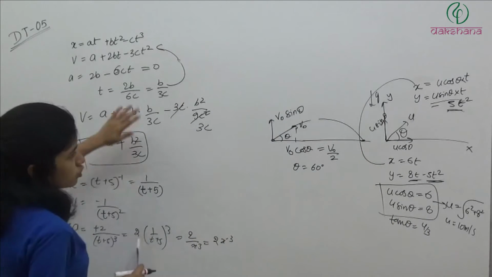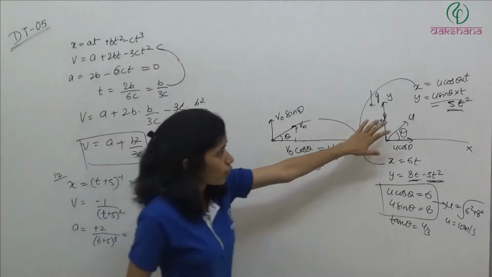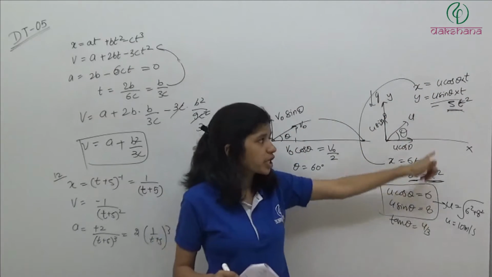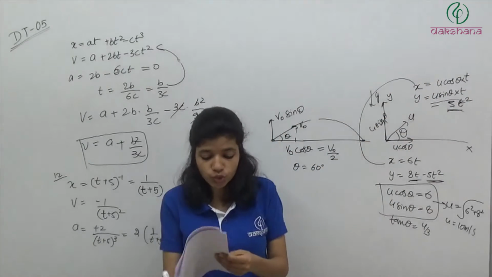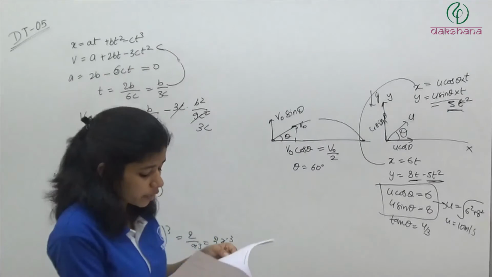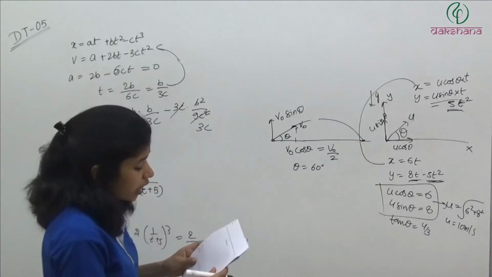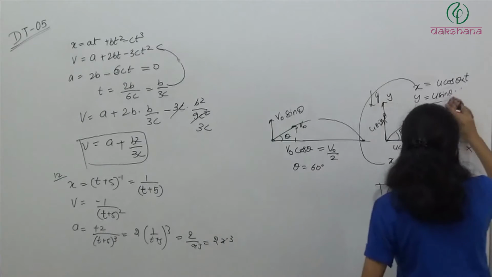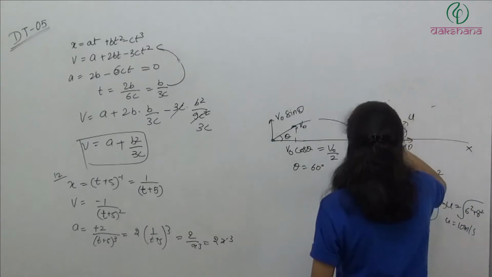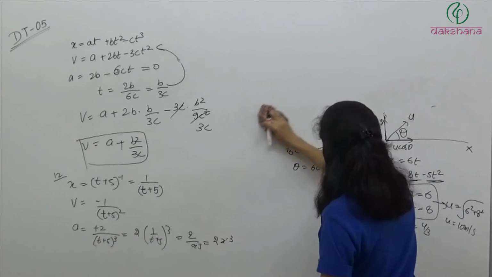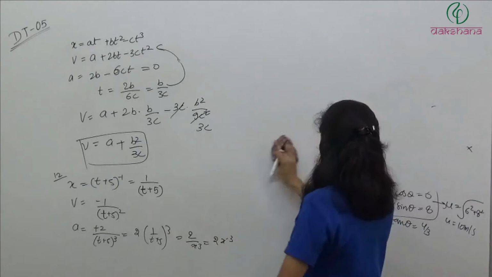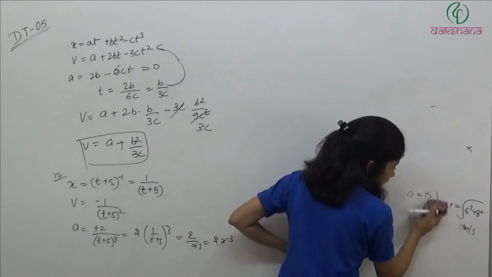So this question was also very simple, and these two questions in which they have asked the velocity of projection and the angle of projection are also very simple. अभी तक हमारे पास कोई ऐसा बहुत टफ क्वेश्चन नहीं आया है. सारे क्वेश्चन आसान है, थोड़ा टाइम देके आप कर सकते हो. If you are giving more time to chemistry and bio, still we can do these questions, at least 50% we can still do.